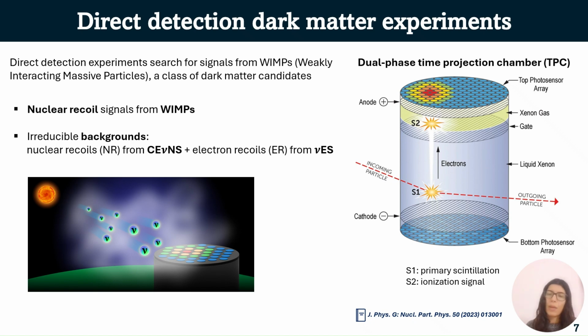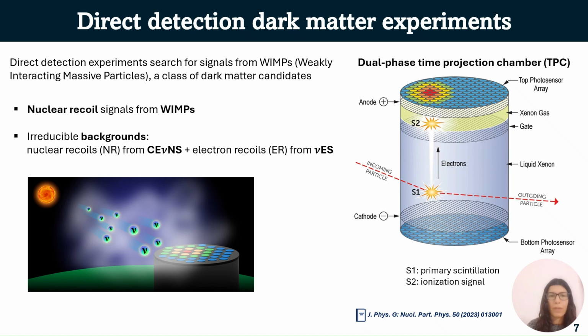What happens when an incoming particle hits nuclei or electrons inside of the TPC? We have a primary scintillation signal S1, and the electrons produced in this first interaction are then drifted using an electric field through the gaseous part of the TPC, and here a second ionization signal is produced. In this way, we are able to trace the particles.